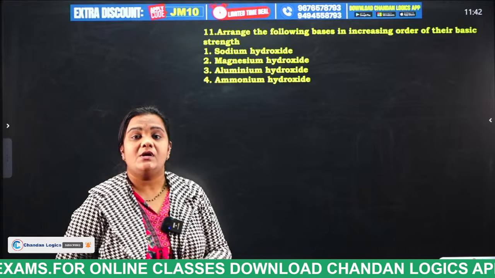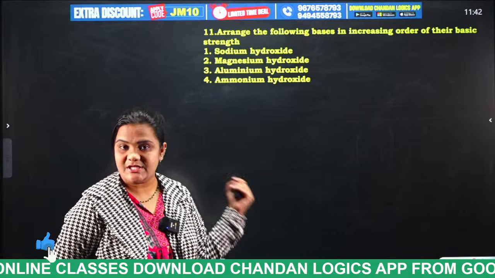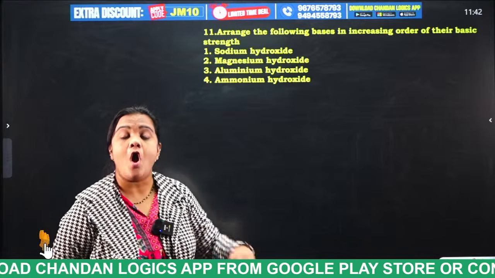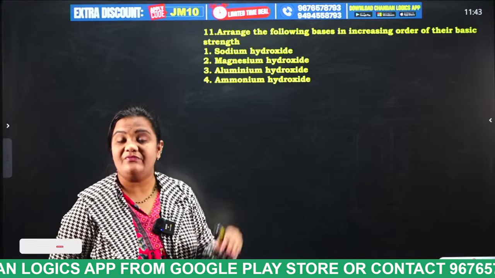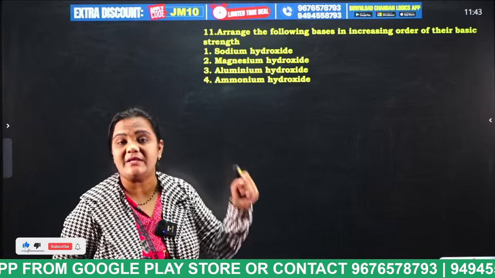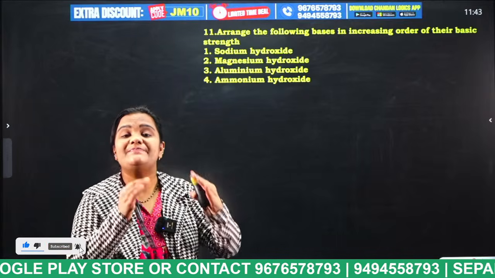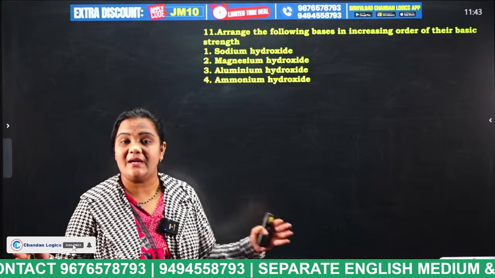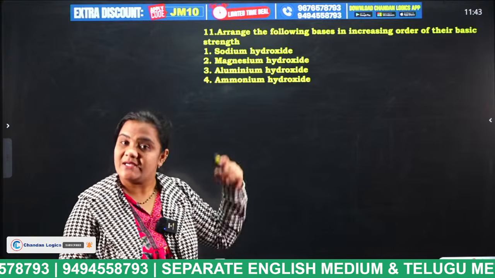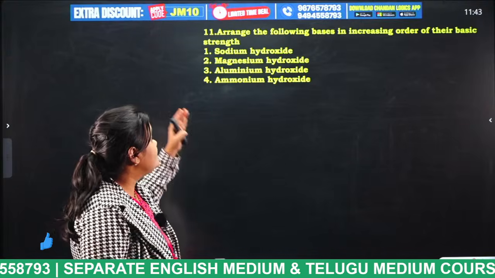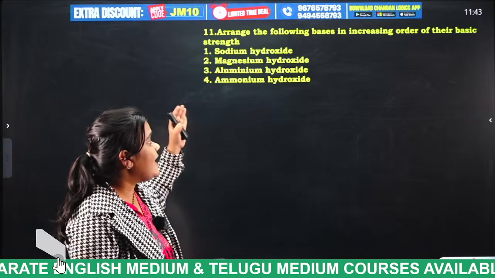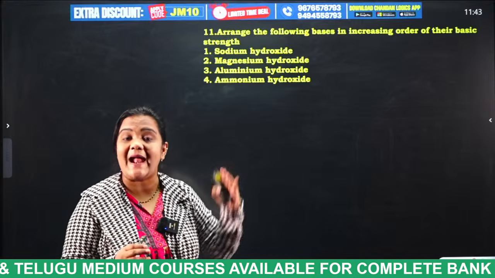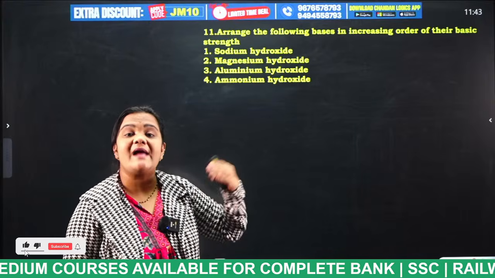I already told you in yesterday's session that the strength of a base or an acid depends on how much it dissociates. If we dissolve a base or acid in water, what percentage of it separates is known as strength. Whichever dissociates 100% has the highest basic strength.